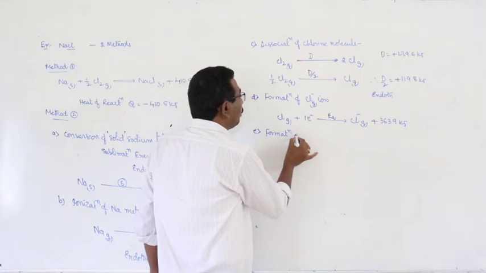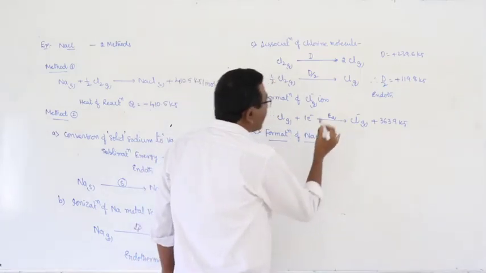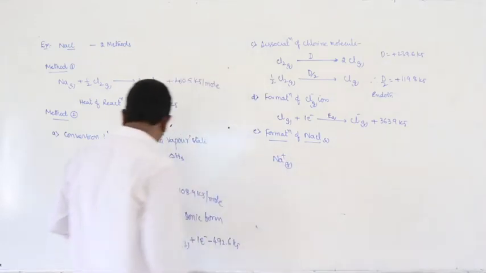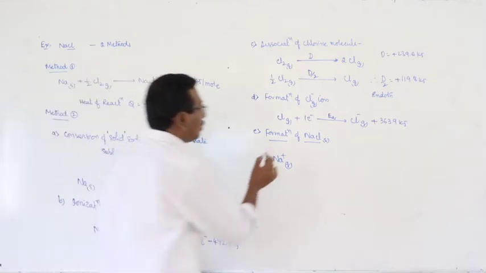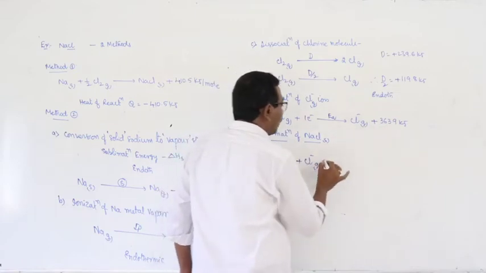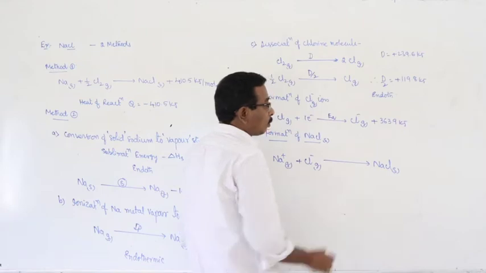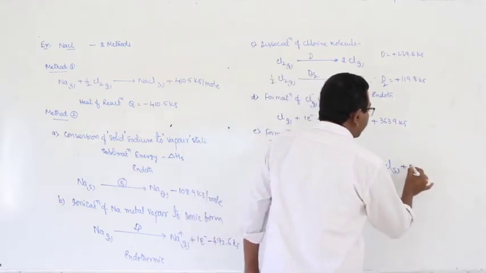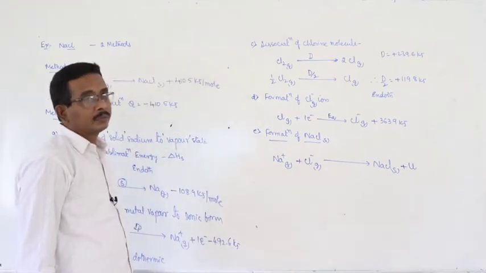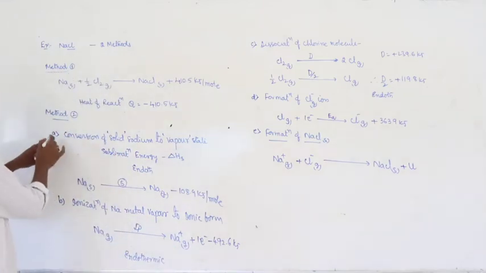Formation of NaCl crystal. How is the NaCl crystal formed? When gaseous sodium ions, how many moles? 1 mole of gaseous sodium ions and 1 mole of chloride ions come closer to each other, resulting in the formation of 1 mole of sodium chloride crystal plus U, lattice energy.